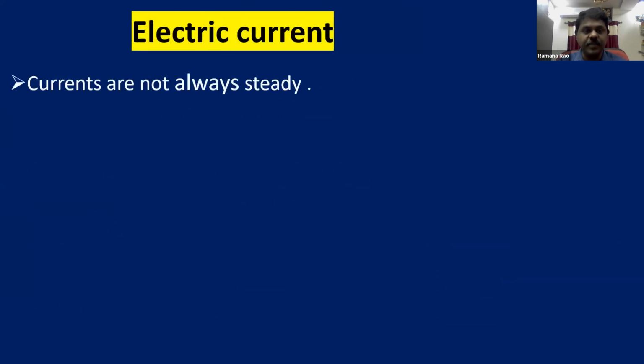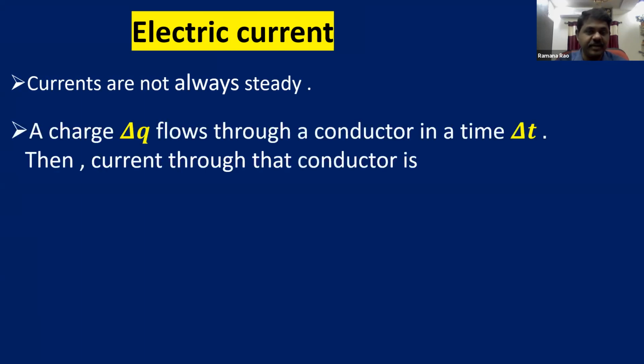Next, coming to some important points of electric current. Electric current is not always steady. Of course, in this session we are going to study steady currents only, but currents are not always steady. That means they can vary with time.